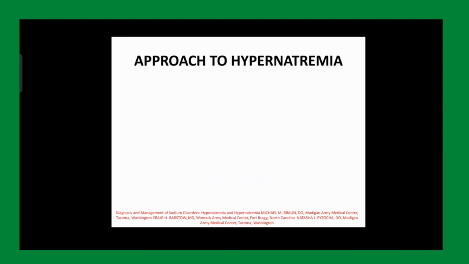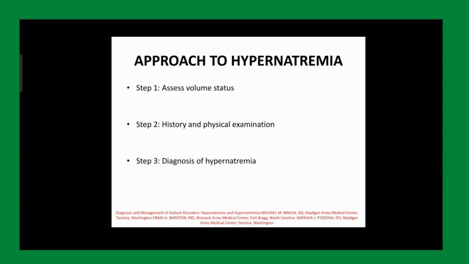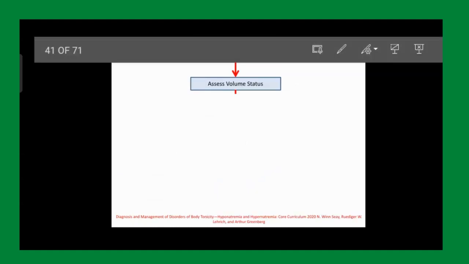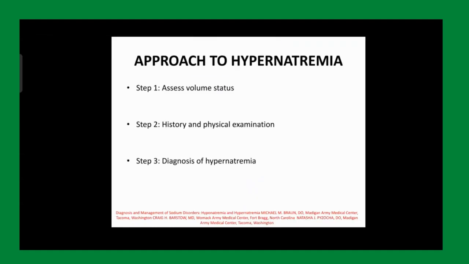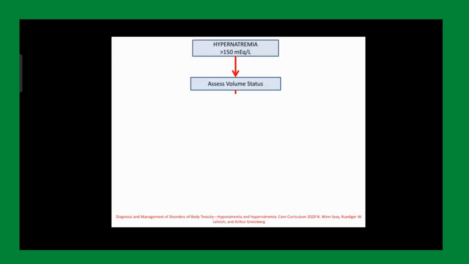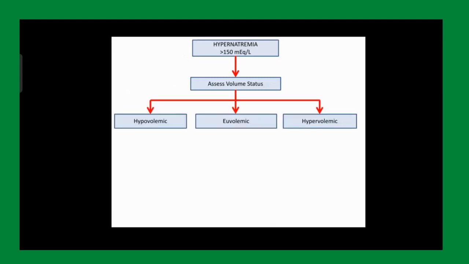You will assess the volume status because हमें पता है serum osmolality तो high होनी है because patient hypernatremic हो गया है. Osmolalities are definitely high. You will assess volume status. You will go for history and examination, and you will diagnose hypervolemia. Move on. आप उस पर आ जाएं. Yes, exactly. Stay here. Now volume status या तो hypernatremia के साथ patient hypovolemic होगा, euvolemic होगा या hypervolemic होगा.